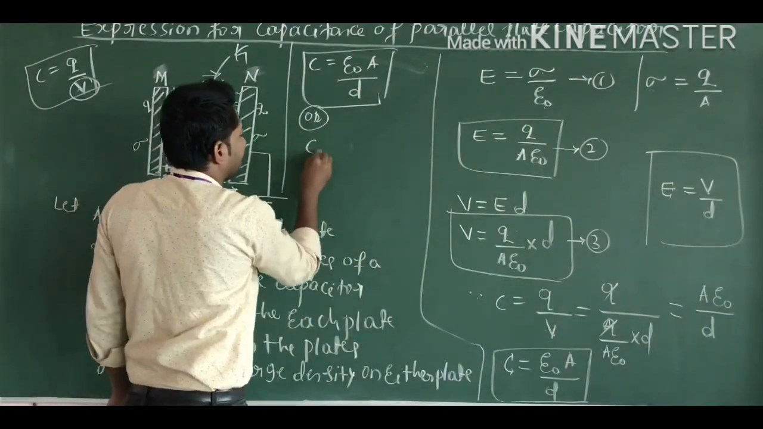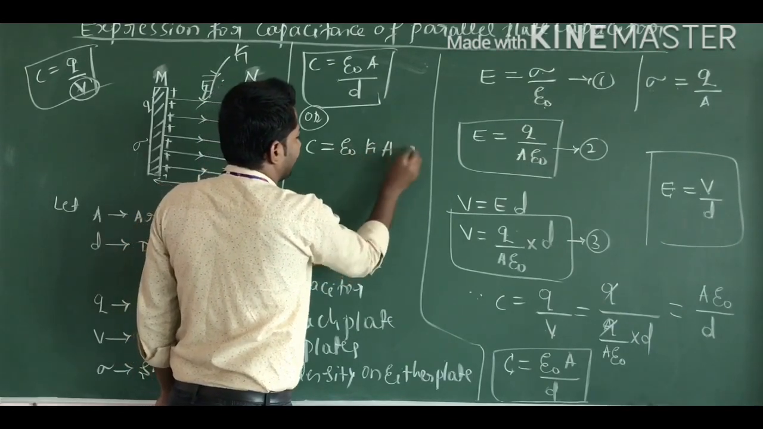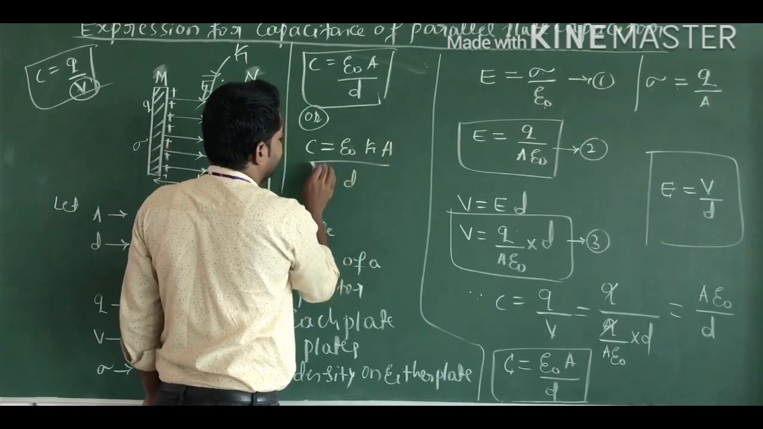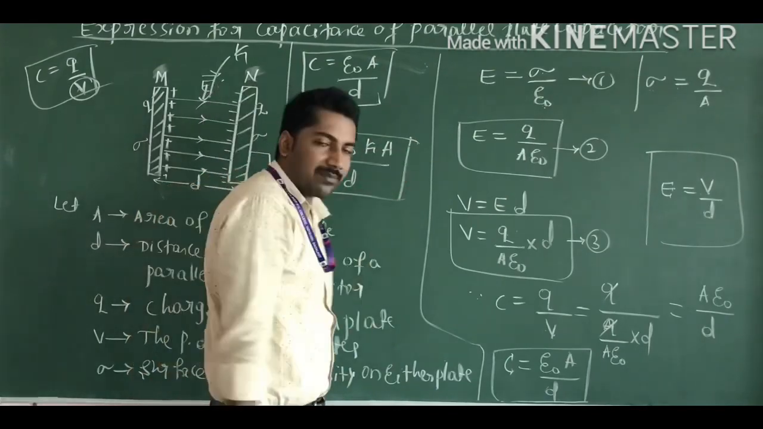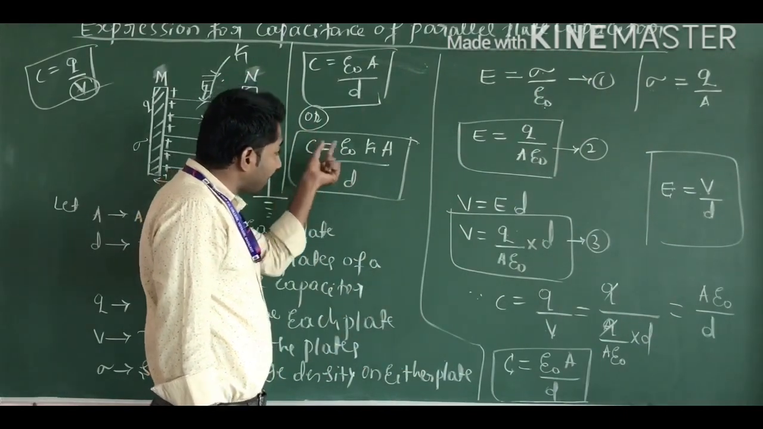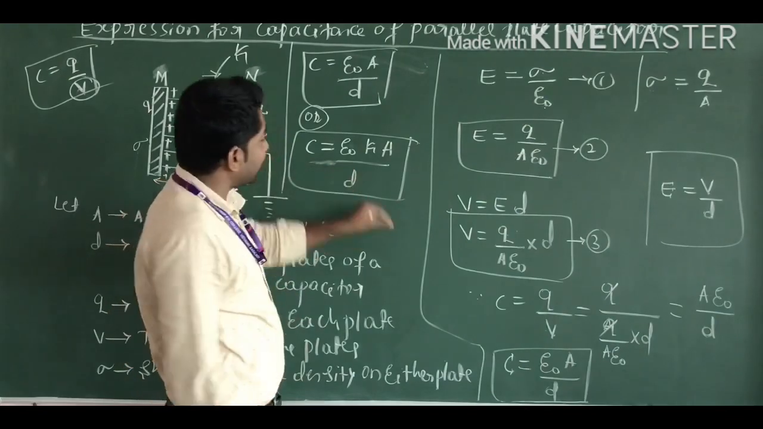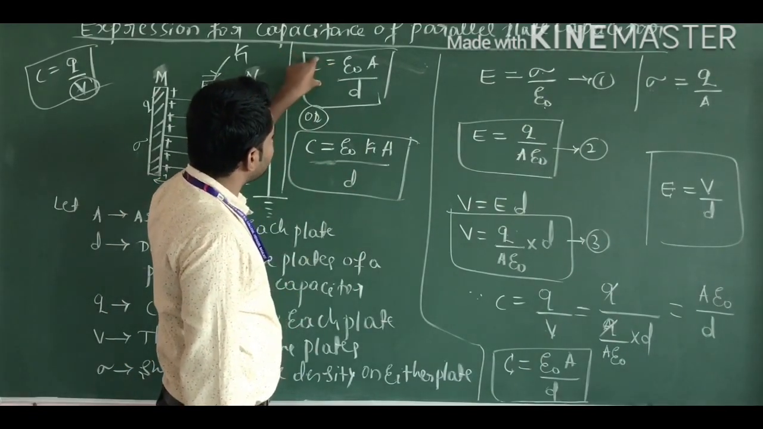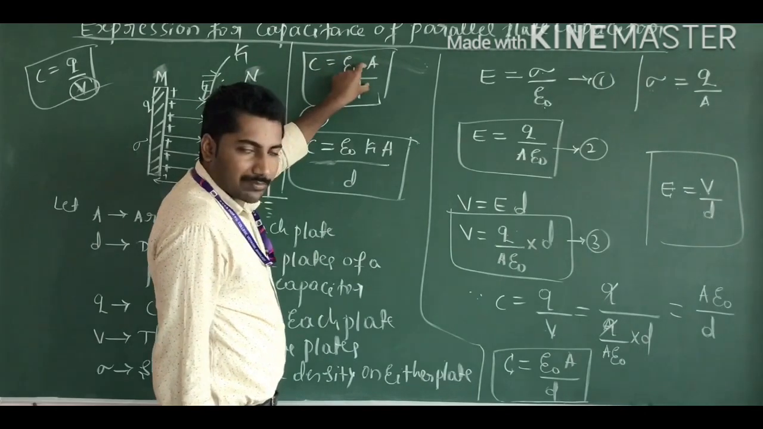Now we can write this equation: C is equal to epsilon naught K into A divided by D, which is the expression for the capacitance of a parallel plate capacitor when it is filled with a dielectric constant K. It is the general formula, which is the expression for the capacitance of a parallel plate capacitor.